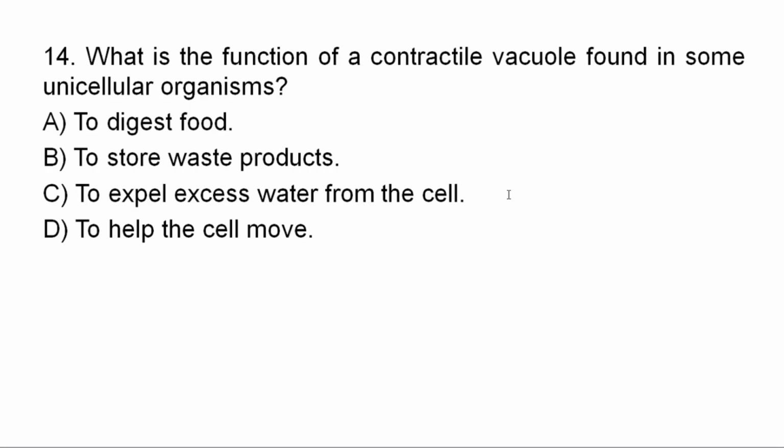Good. The correct answer is C. To expel excess water from the cells. Yes, those unicellular organisms that live in fresh water, that live in lakes, ponds, rivers, they have contractile vacuole in order to remove or expel excess water from the cells. So the function of contractile vacuole in some unicellular organisms is to expel or to remove excess water from the cells.